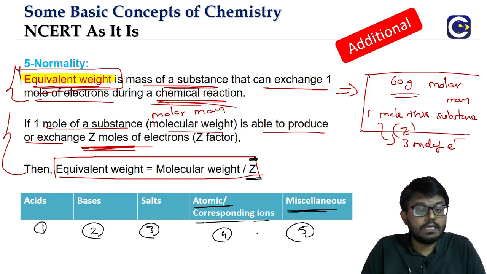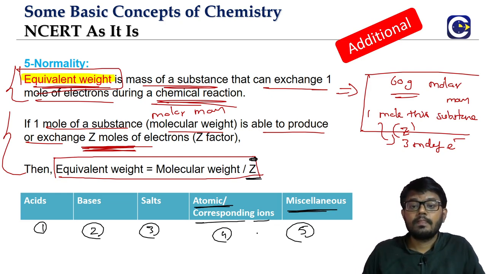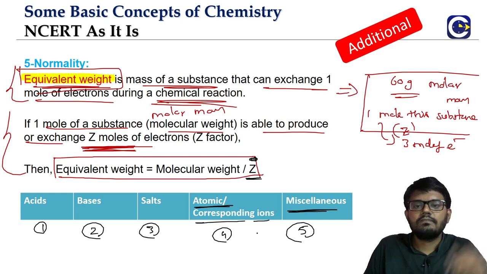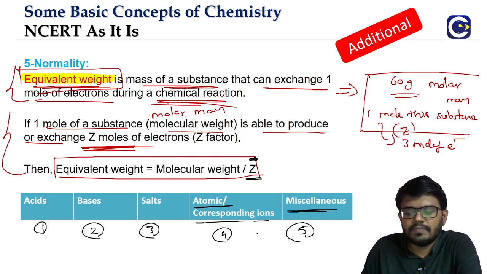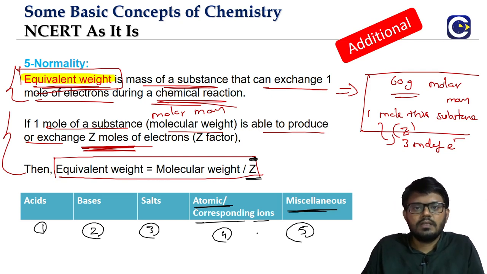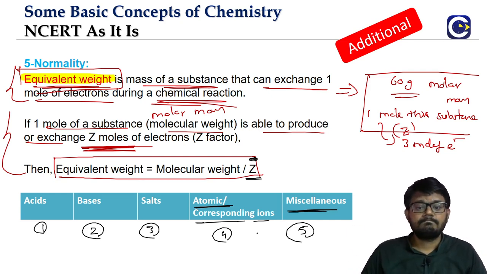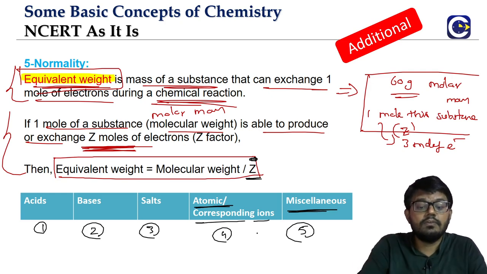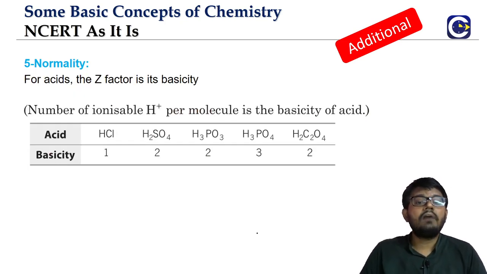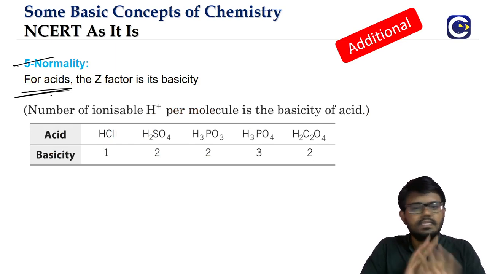So to find the Z value, that is our task now. Because if I get Z, I will know the equivalent weight. If I know the equivalent weight, we will know the number of equivalents. What is the number of equivalents formula? Just like the number of moles formula: number of moles is given mass of substance by molar mass, and number of equivalents is given mass of substance by equivalent mass. So we will go one by one through each of these categories and see how the Z value will be calculated. If you have acids, these are going to be very straightforward. We don't have to make our brain work much.